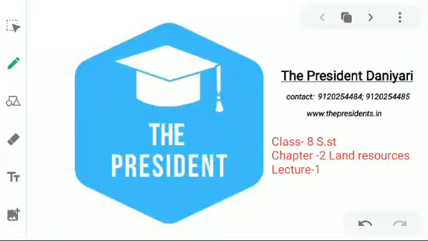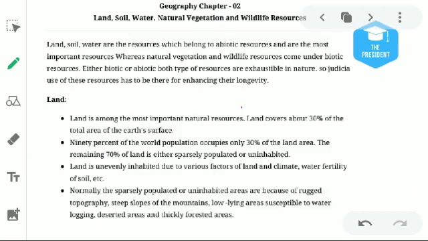Hello everyone. Today we are going to start the second chapter of geography, whose name is quite long, but I have taken a specific topic, which is land resources. So let's begin. This is the first lecture, basically. I have divided this chapter into four lectures. So, what is the chapter name? The chapter name is Land, Soil, Water, Natural Vegetation and Wildlife Resources.